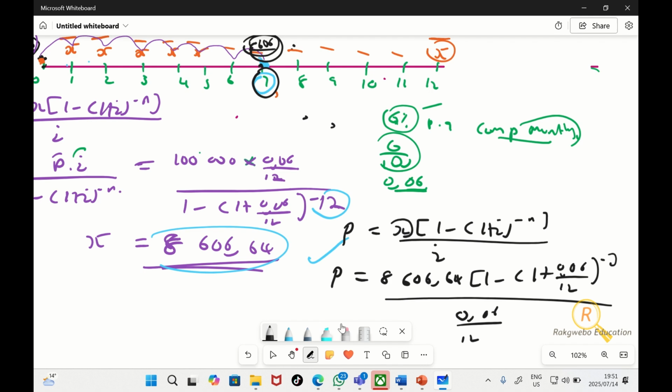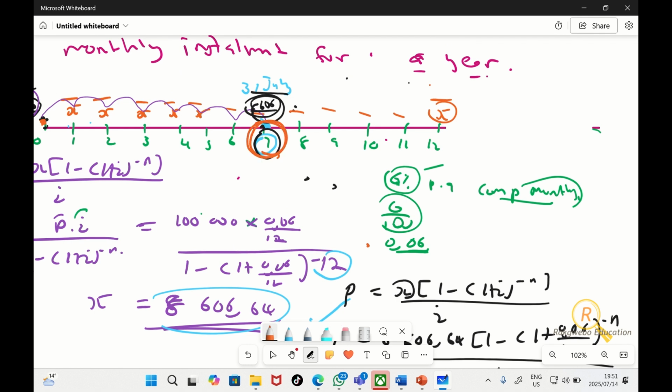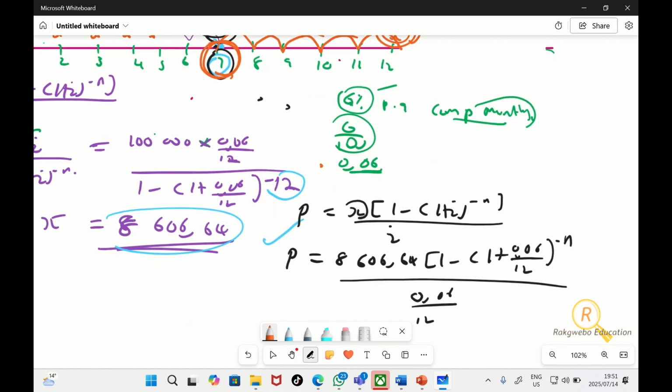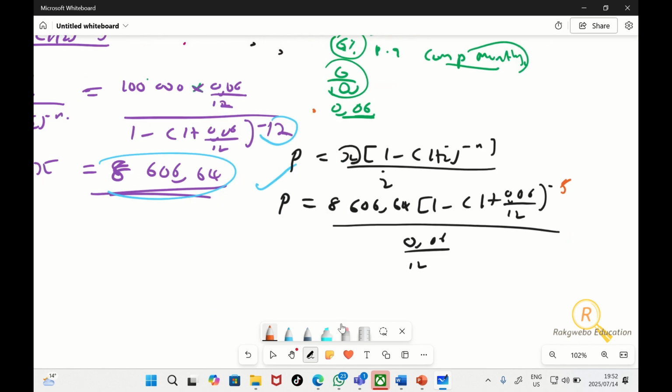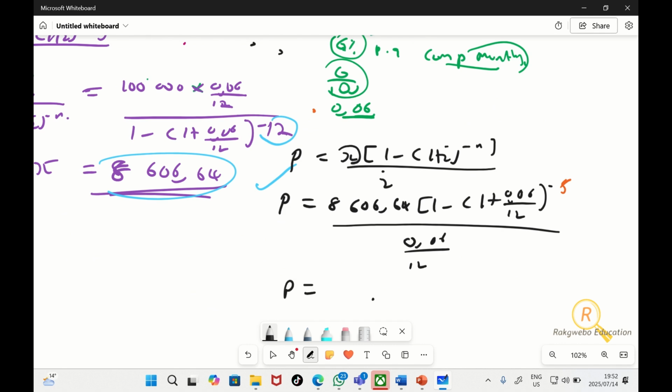Now, as I said, the n at the top means the number of periods until the last payment. We are here now. In our context, we're working with months. So the number of periods until the last payment, here's the last payment, is 1, 2, 3, 4, 5 months. Therefore, your n will be 5. Then punch that into your calculator for me and tell me the answer quickly, and I'll explain everything in summary shortly.